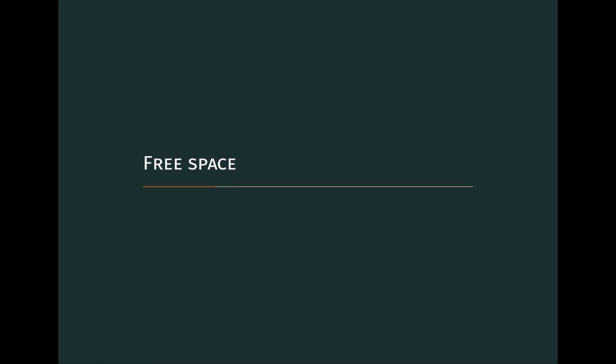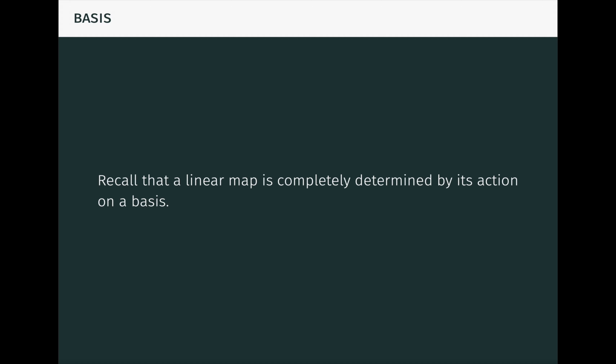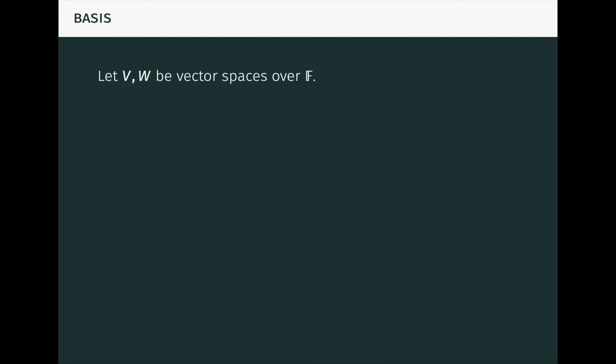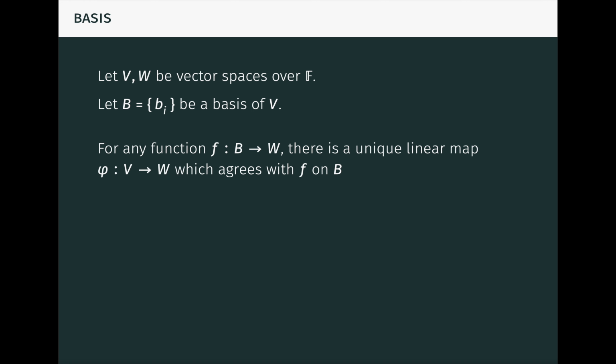Let's get started. I assume you're familiar with the slogan that a linear map is completely determined by its action on a basis. We can express this in a universal way. Let V and W be vector spaces over a field F, and let B be a basis of V, which need not be finite. The slogan tells us that for any function f from B to W, there's a unique linear map phi from V to W, which agrees with f on B. In other words, which extends f from B to all of V by linearity.